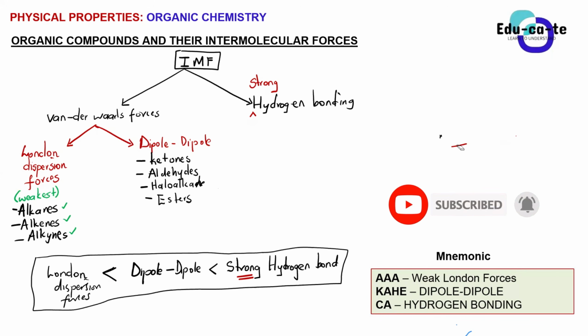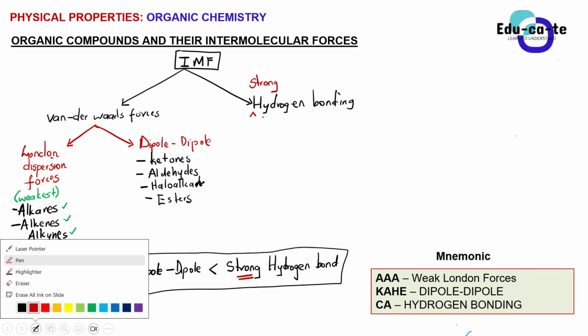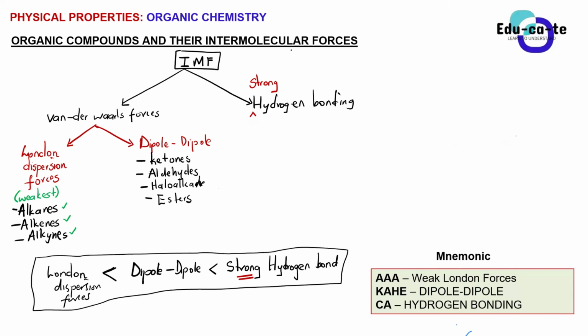Which organic compounds can form a hydrogen bond, or attract each other using a hydrogen bond? It is the carboxylic acids and alcohols. When you have carboxylic acid molecules, they form strong hydrogen bonding between one another.